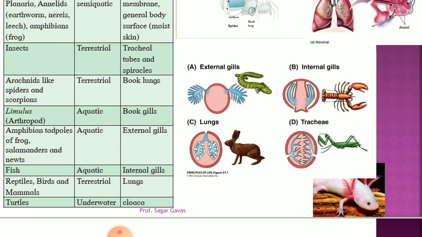In case of reptiles, birds and mammals, again they are terrestrial and they have lungs. In case of the turtle, they have lungs, along with that aeration will take place with the help of cloaca. Now what is cloaca? Cloaca is a common chamber where genital products, excretory products and undigested products will be thrown out. So cloaca is a common opening for genital products and undigested products, and it is also referred to as the urinogenital tract.